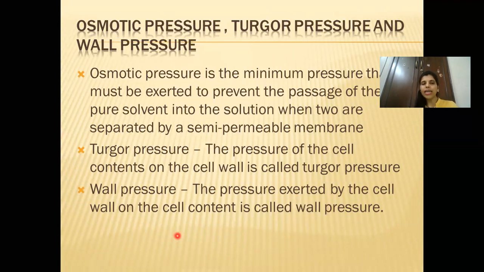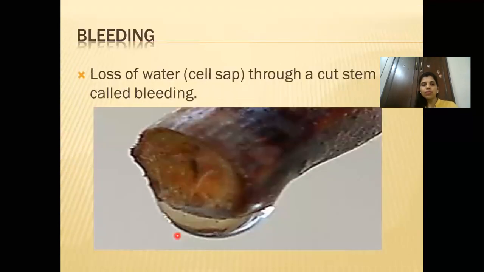Now we go to the next part, bleeding. So there is one more term which is known as bleeding. So what is bleeding? Now you get a cut in your finger, blood comes out. We say I'm bleeding. Okay. Similarly, you will see that it's not seen every time. I won't say that if you cut a stem of any plant, they will bleed. It's not happening every time.